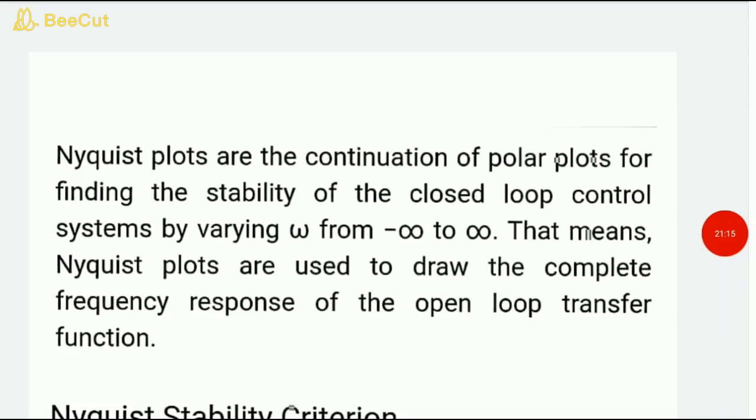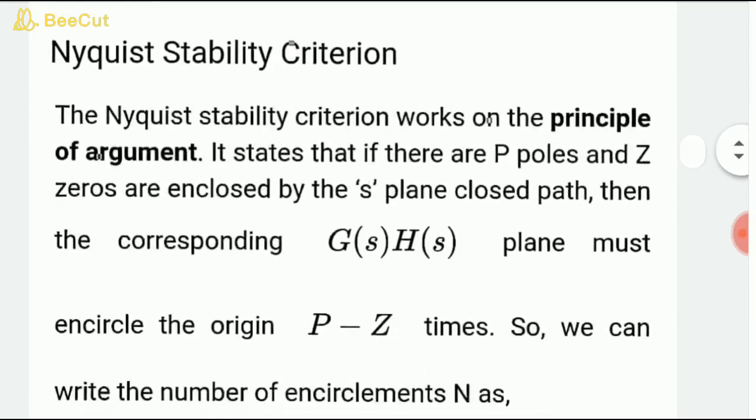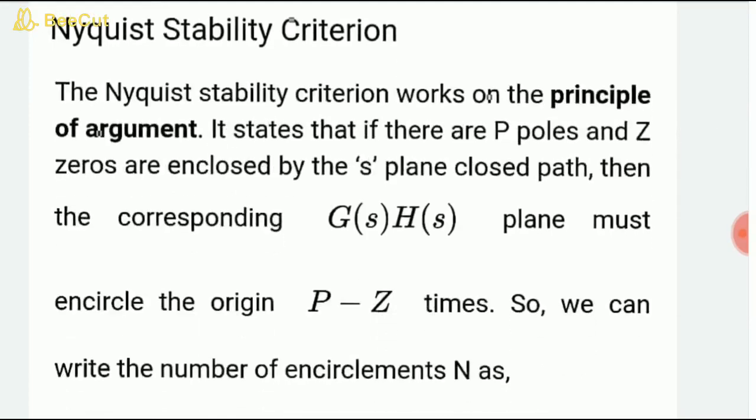As you know, Nyquist plots, which come under frequency domain analysis, are a continuation of polar plots for finding the stability of closed loop control systems by varying the frequency from minus infinity to infinity. They are used to draw the complete frequency response of the open loop transfer function. The Nyquist stability criterion works on the principle of argument.